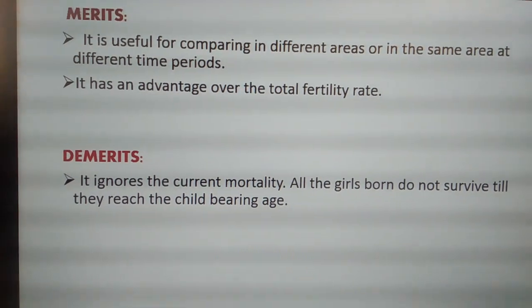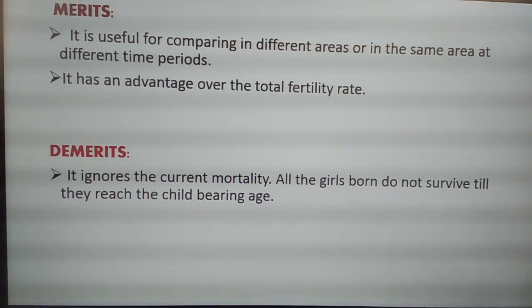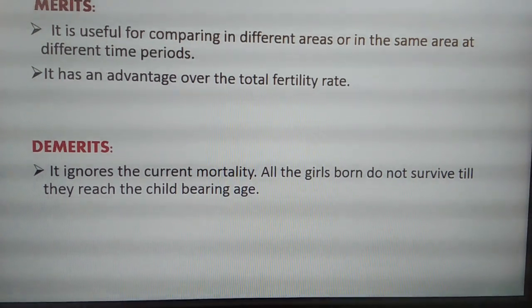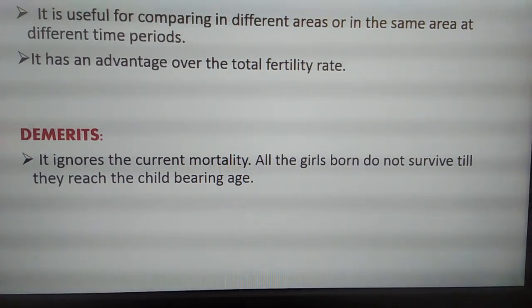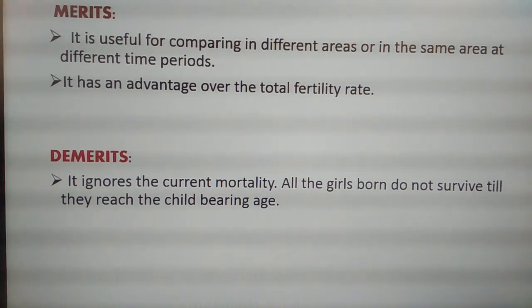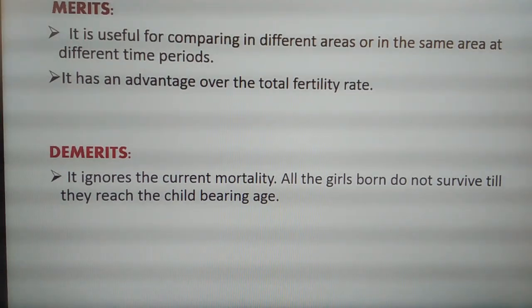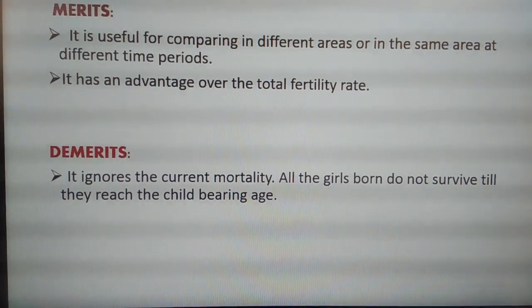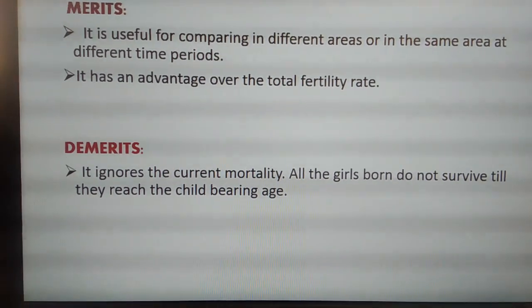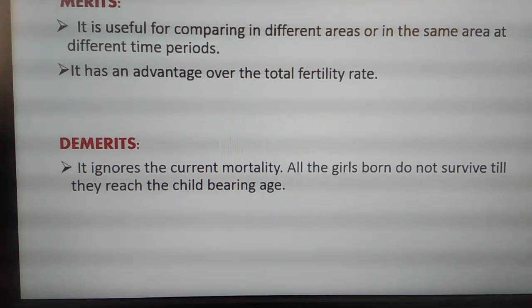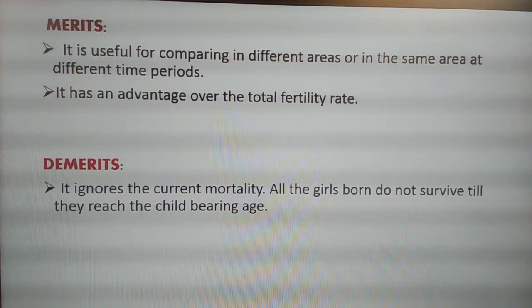Next, demerits. First point, it ignores the current mortality. All the girls born do not survive till they reach the childbearing age. So, finally we came to know that GRR is only for the fertility. It refers to only the births. We ignore the mortality, meaning death is ignored, only the births are considered.